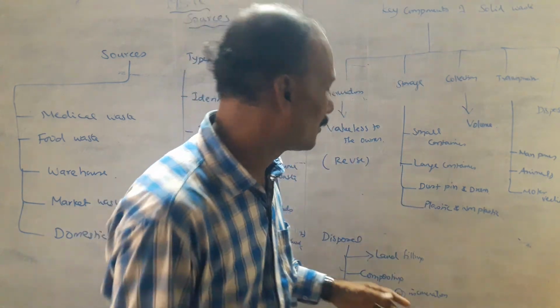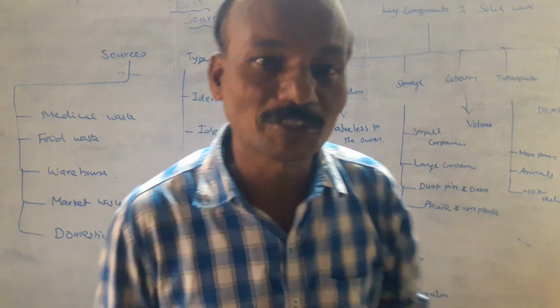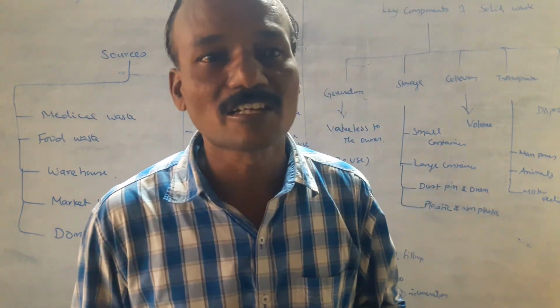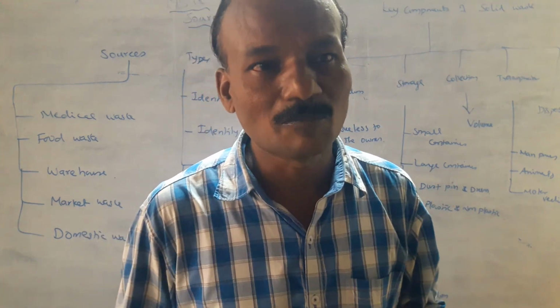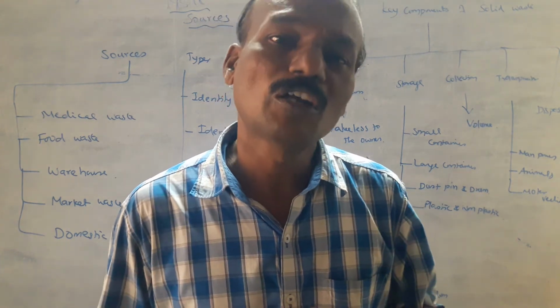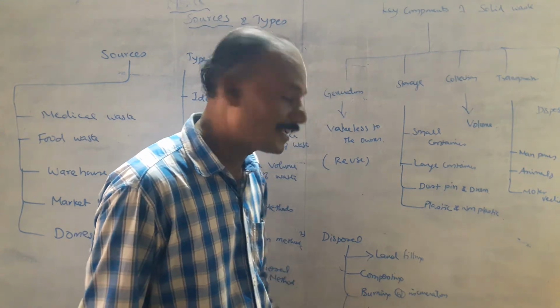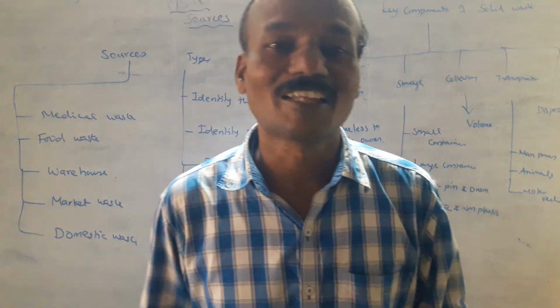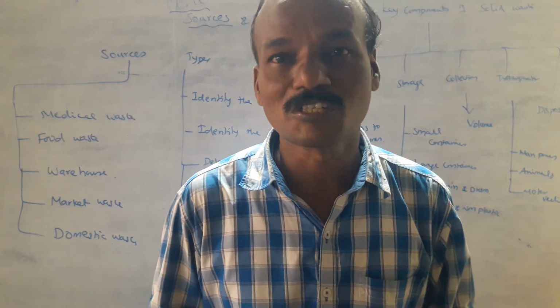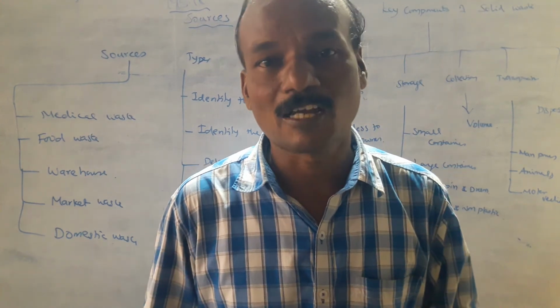But the objective of the incinerator is to generate heat. The heat is recovered by using a heat exchanger, which is used to convert it to steam. The steam is used to rotate the turbo generator for a thermal power station. Then recycling means the solid waste material is reused once again for composite or any other particular purpose.